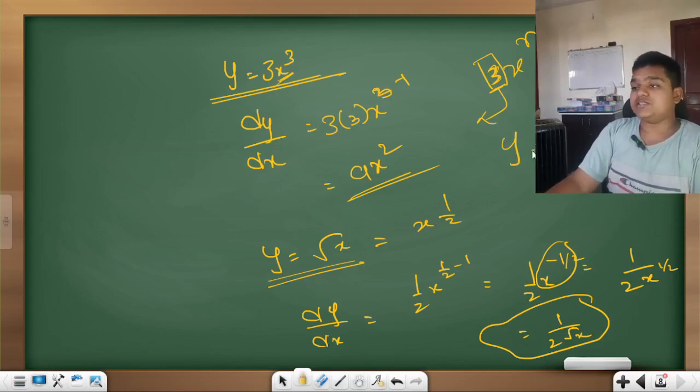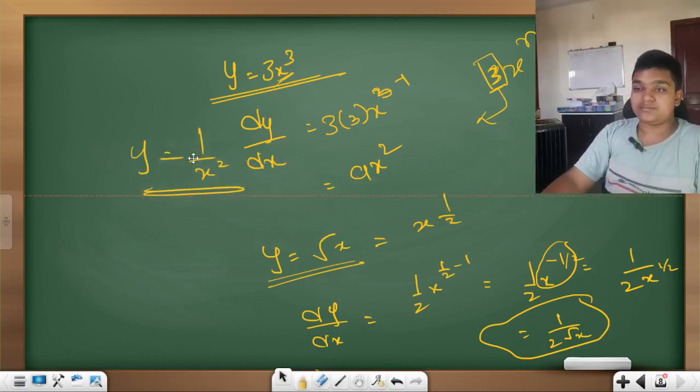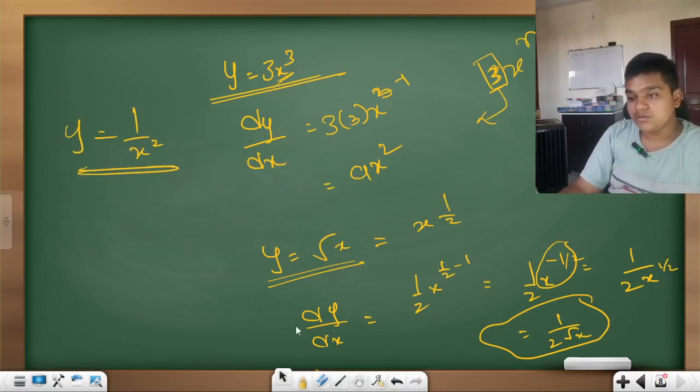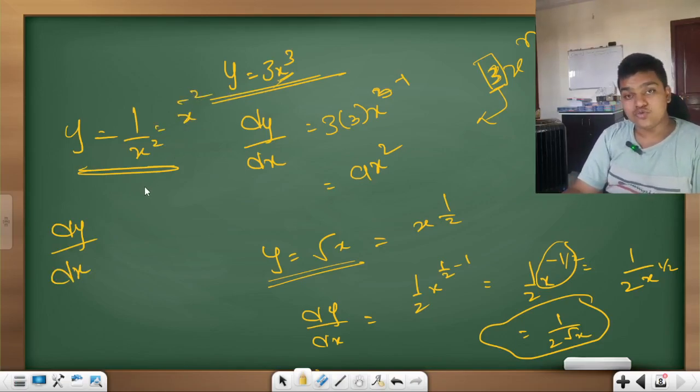If y is equal to 1 by x square, find dy by dx. This can be simply written as x to the power minus 2.